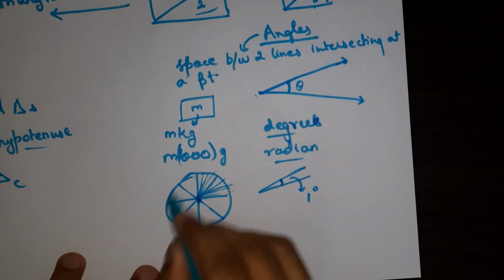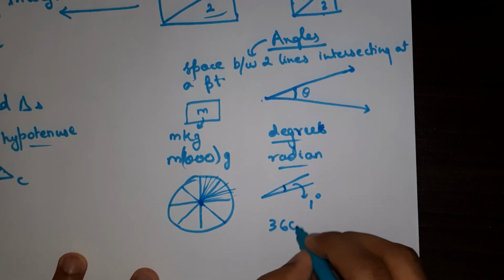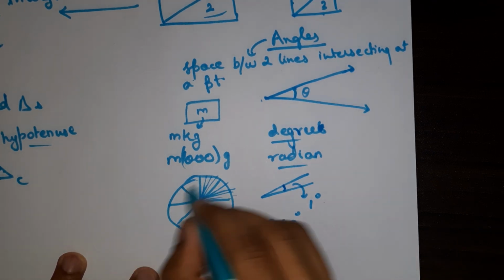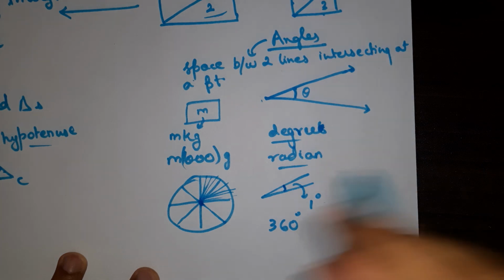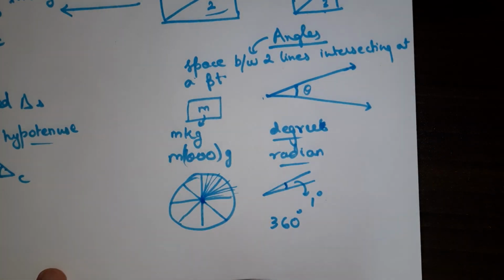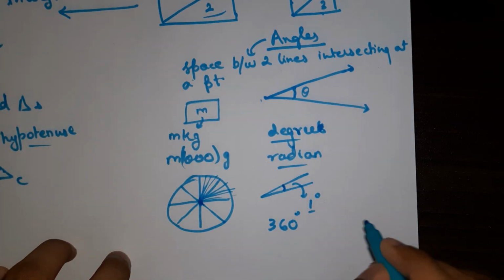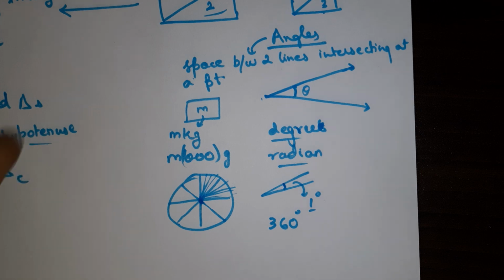So in a circle there will be a total of 360 degrees, because there are 360 sections. If the angle subtended by one section is 1 degree, then the angle subtended by 360 sections will be 360 degrees. And that is how 1 degree is defined.